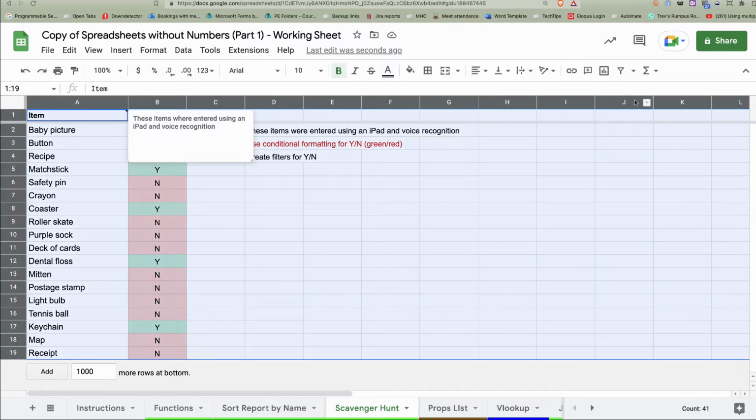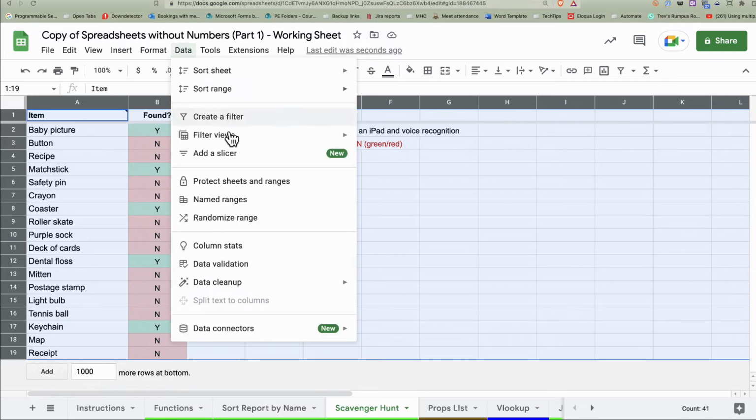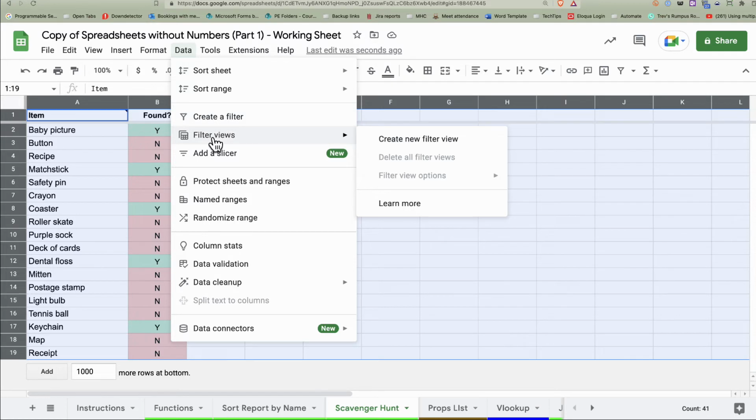That selects all the columns because when we create filters and filter views, they are tied in directly with the columns that you've selected. So you can find filter views in a couple different places. You can go under data and you can find a filter view. You'll see something called create a filter or filter views.